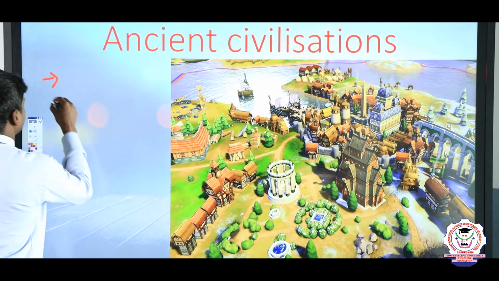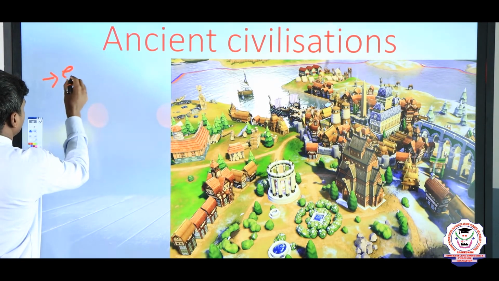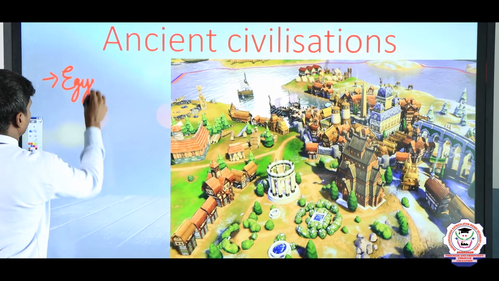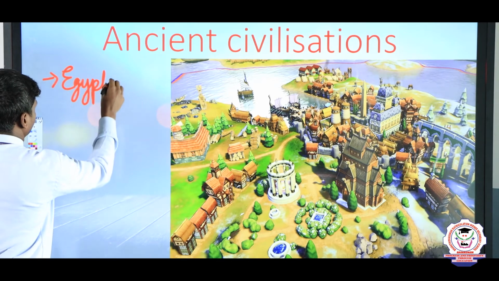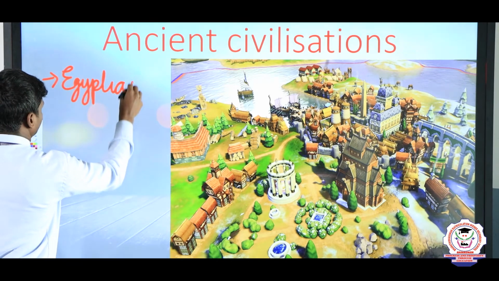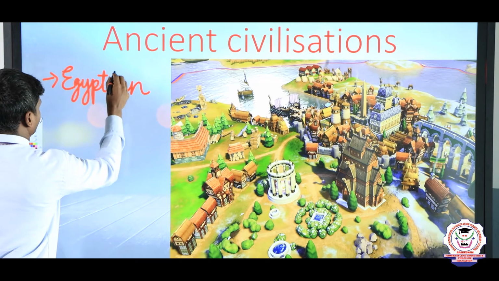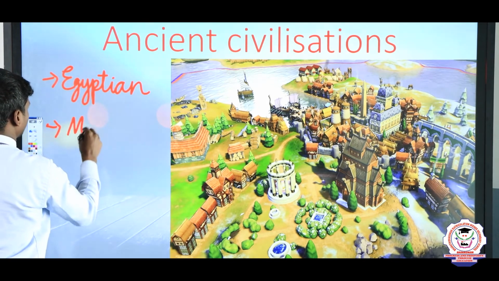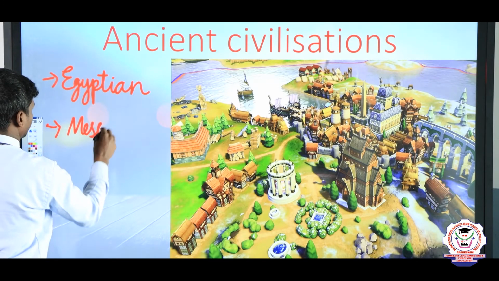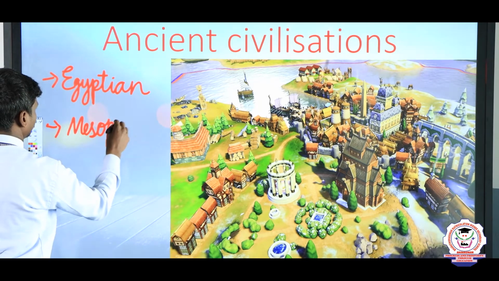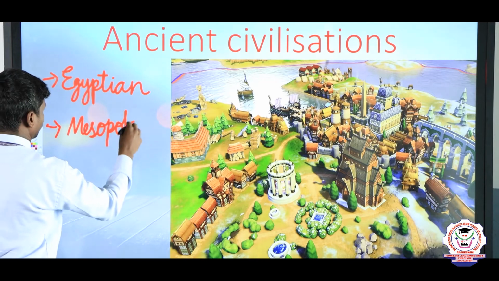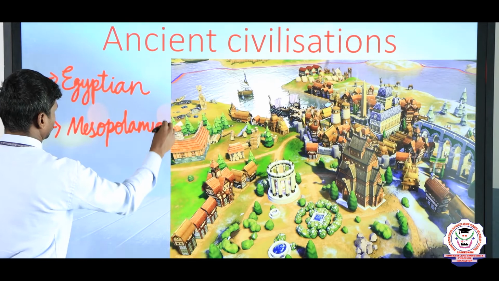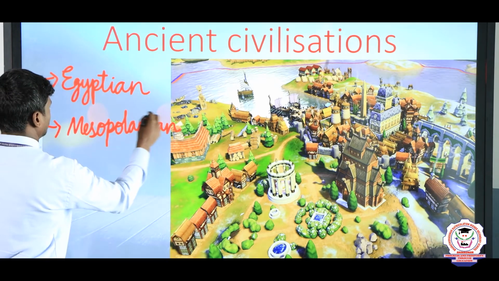Egyptian civilization. Second one, Mesopotamian.